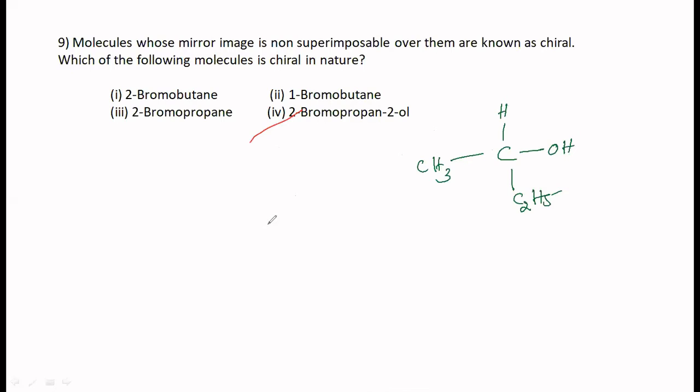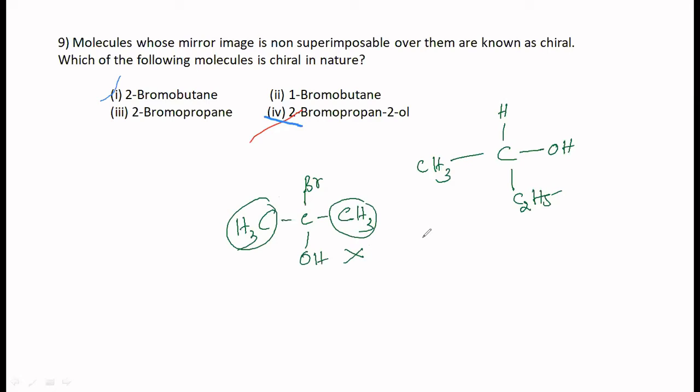2-bromopropan-2-ol. Let's write the structure here. You have a Br there and an OH here. This is your 2-bromopropan-2-ol. But these two groups are identical. It cannot be chiral. This is not chiral. These two groups are identical. Four different groups must be there, then only it is possible.